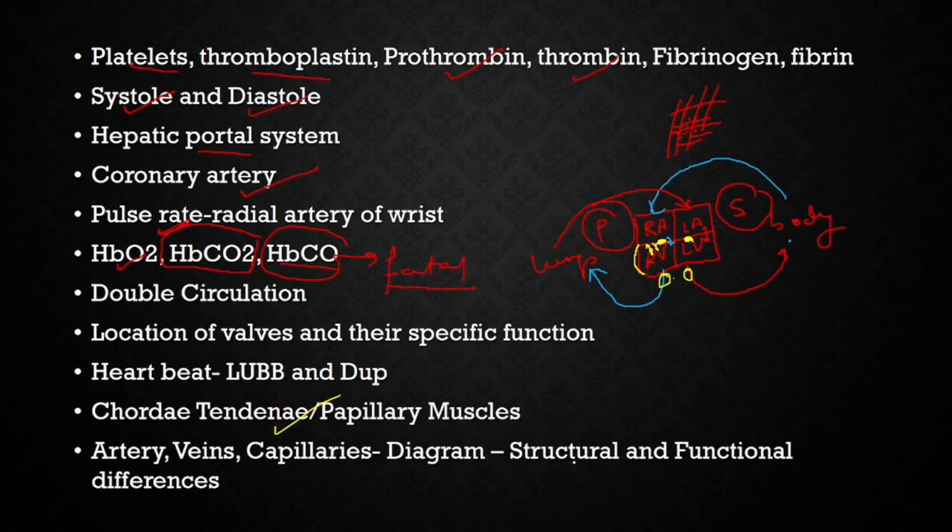Artery, veins and capillaries, diagram, structural difference. Remember children, when structural difference is asked, talk about the lumen size and the wall thickness, and when function is asked, talk about the carrying capacity, whether oxygenated blood is carried or deoxygenated blood is carried. Is that clear? So be very specific. Structure means how it is made up of, that is tunica externa, tunica media, tunica interna, and the lumen. And functional means deoxygenated blood and oxygenated blood. Even presence of valve and absence of valve is a structural difference.